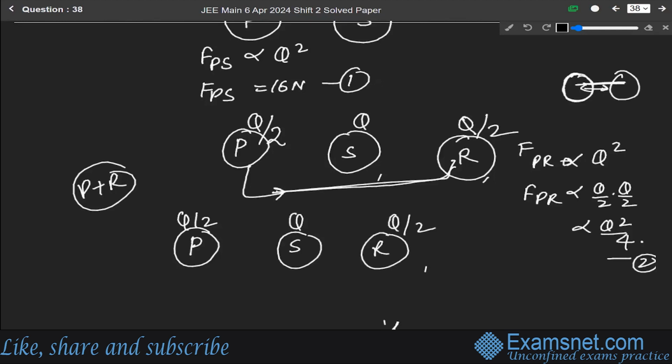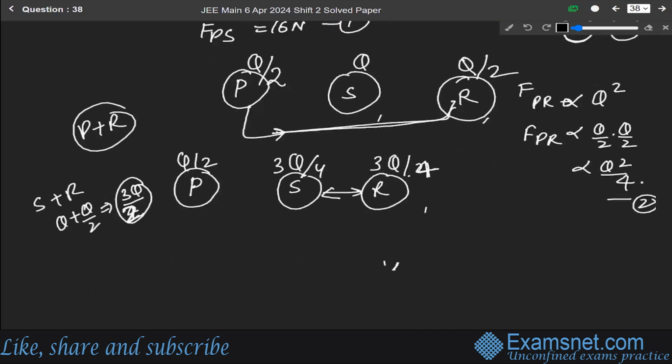So S plus R means Q plus Q by 2, the total charge will be 3Q by 2, and since they are in contact, this is distributed equally, so S has charge 3Q by 4 and R also has 3Q by 4. For S and R, the force will be directly proportional to 3Q by 4 into 3Q by 4. Let us say this is third.